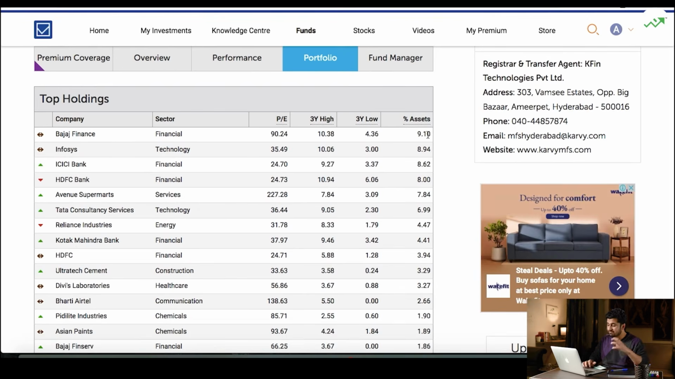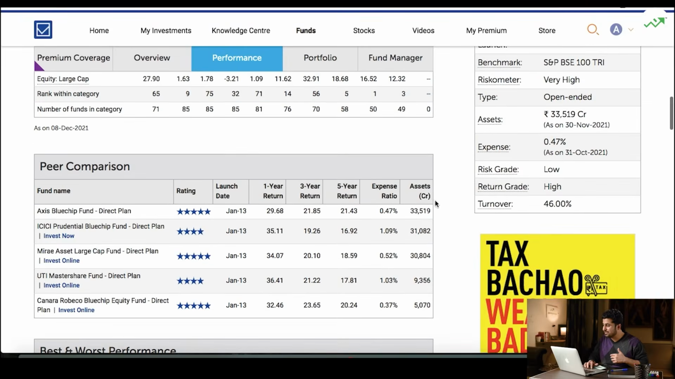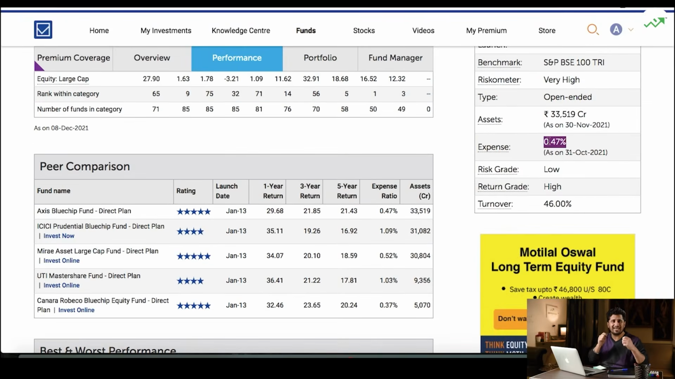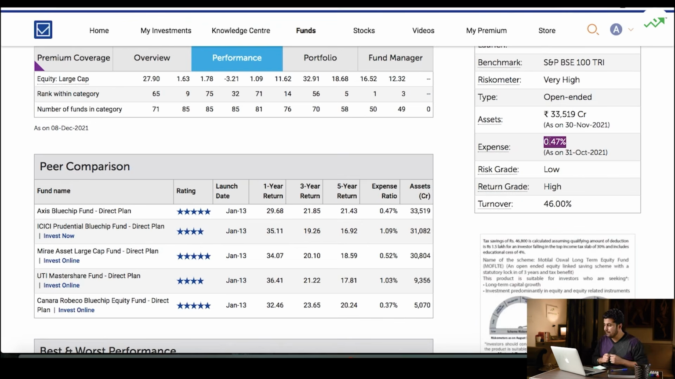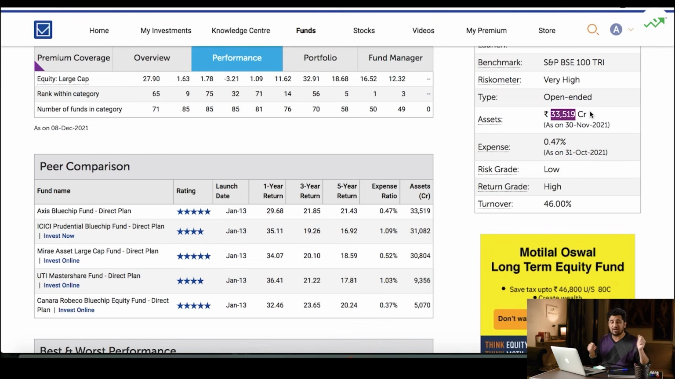Let's go and look at the top holdings again. They have a different set here. They have the maximum holding in Bajaj Finance, about 8.94, then Infosys, ICICI, HDFC, Avenue. So the top holdings have slight differences between the two. And definitely you could choose the one which has your favorite companies mentioned. Then let's further look at the expense ratio. The expense ratio is 0.47%, which is slightly higher than Canara Robeco. But the overall assets are huge, 33,519 crores. Canara Robeco had just 5,000 crores.